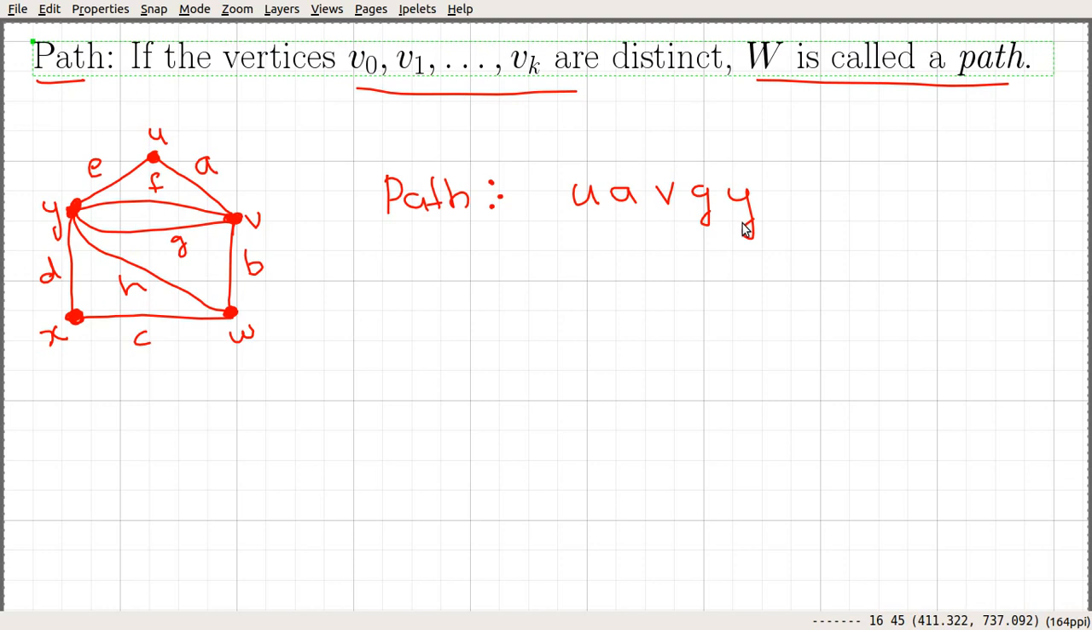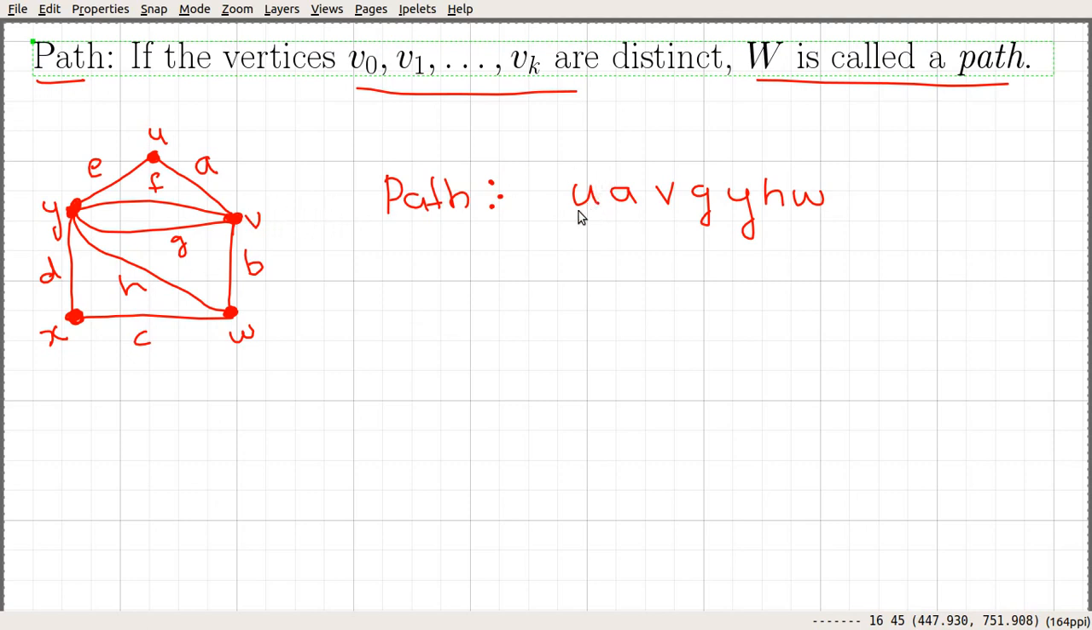From Y, suppose that you took F. That is not possible because if you took F, the vertex V will get repeated, so that won't be a path. So from Y you can take either D or H. Similarly, you cannot take E. If you take E, you move to U, and U will get repeated here. So from Y, let's take H and move to W. This is an example of a path in this graph.